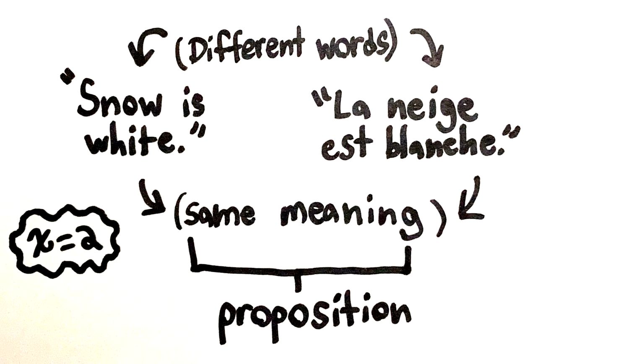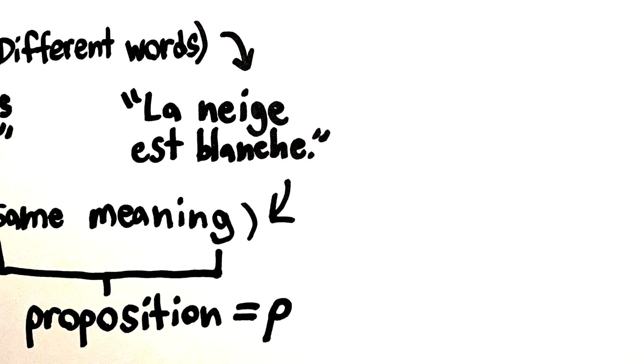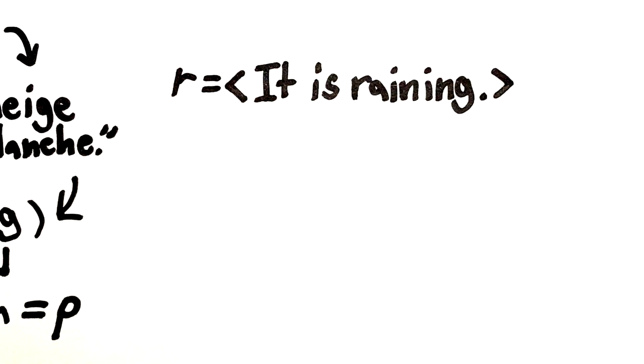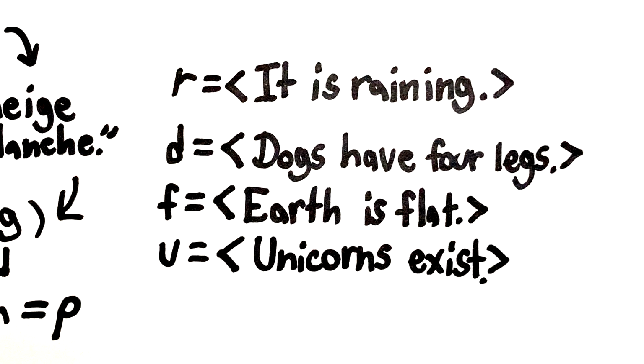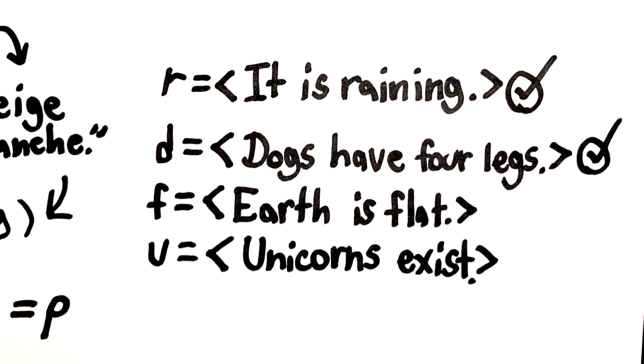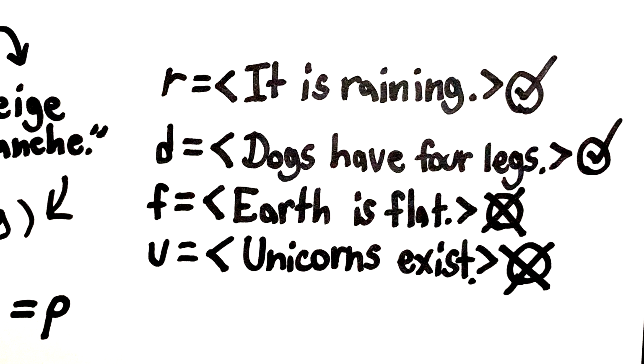And you know how in algebra people use letters to refer to numbers? Well, people do that with propositions a lot too. For example, R could be the proposition that it is raining, D could be the proposition that dogs have 4 legs, and so on. Propositions, by their very nature, can be either true or false. This is their truth value.